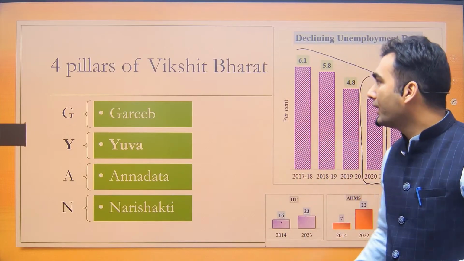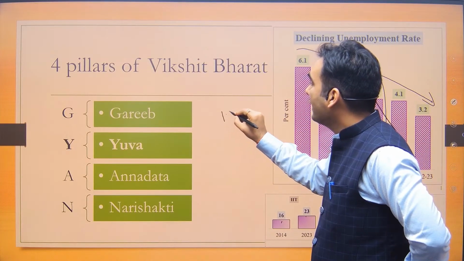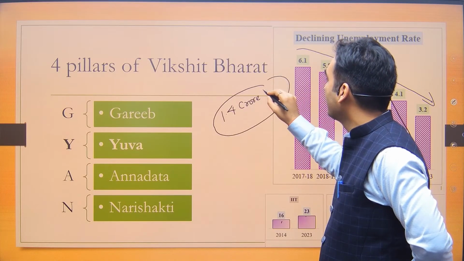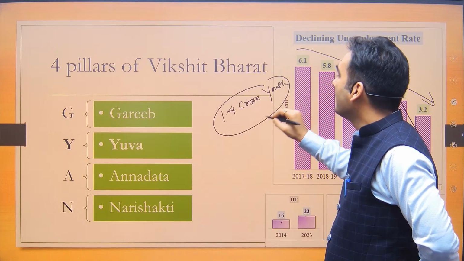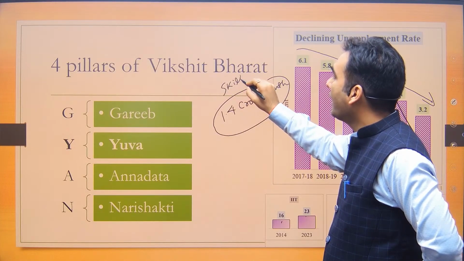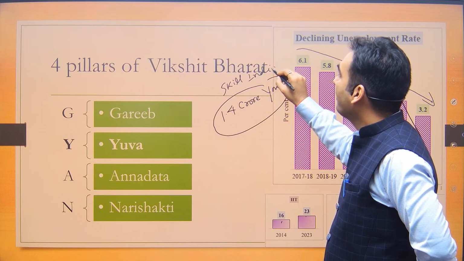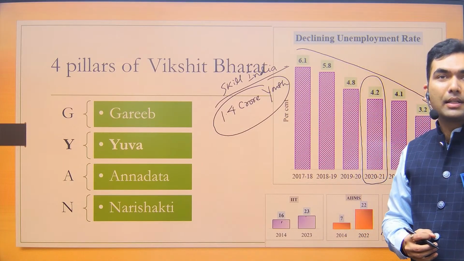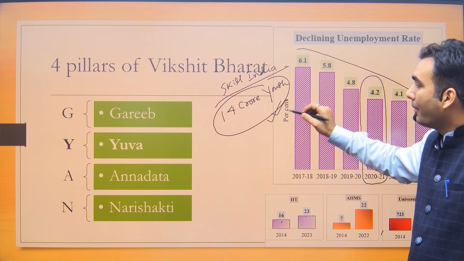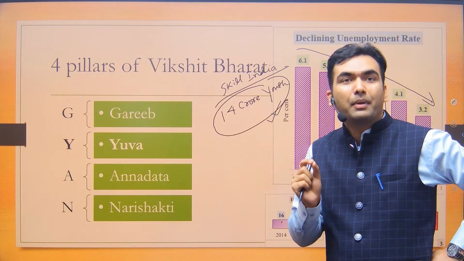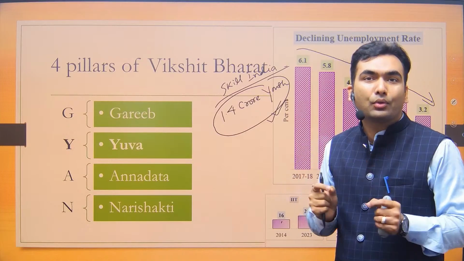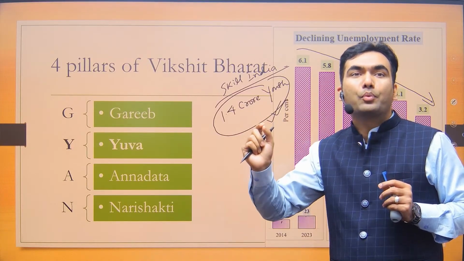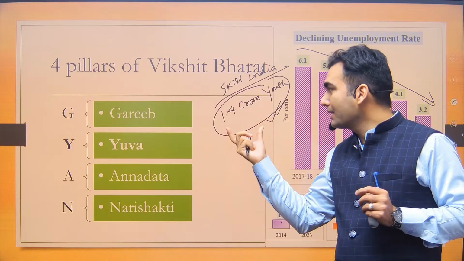Apart from that, there is some important data which is given. In case of Skill India, 1.4 crore youth have been skilled under Skill India. Now a question can be asked about the effectiveness of the Skill India scheme, that how many youth are being skilled. This is the number that we have, although it would have been better if the government had produced the percentage of the total workforce that is now skilled, and whether that has improved or not. But the government has not produced that data.